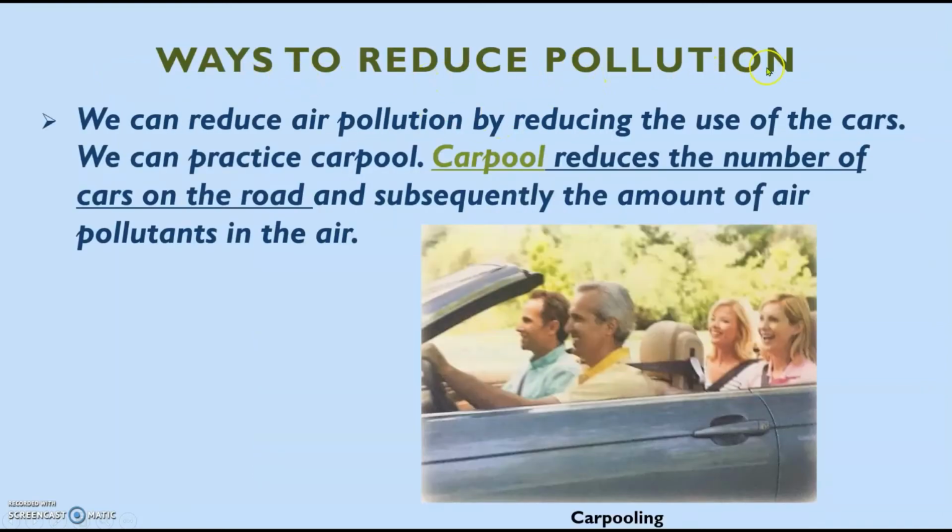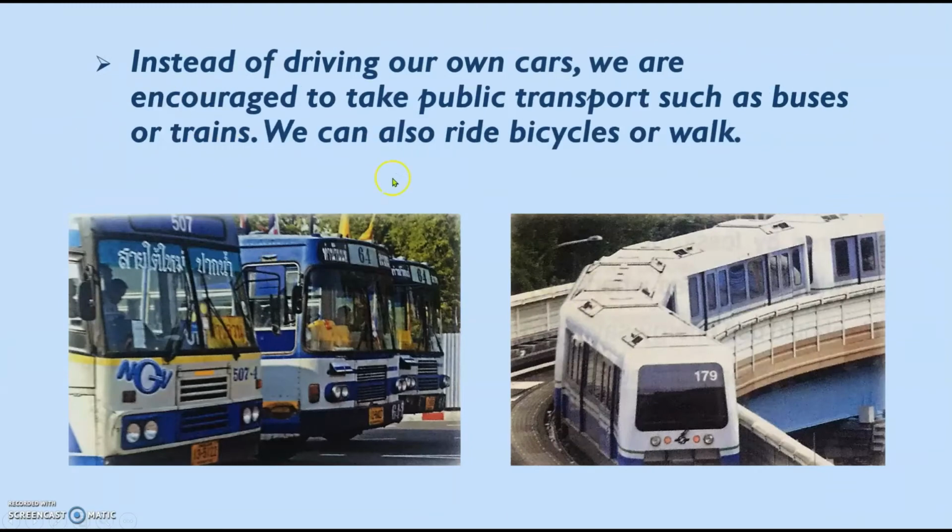Ways to reduce pollution. We can reduce air pollution by reducing the use of cars. We can practice carpooling. Carpooling reduces the number of cars on the road and subsequently the amount of air pollutants in the air. Instead of driving our own cars, we are encouraged to take public transport such as buses or trains. We can also ride bicycles or walk.